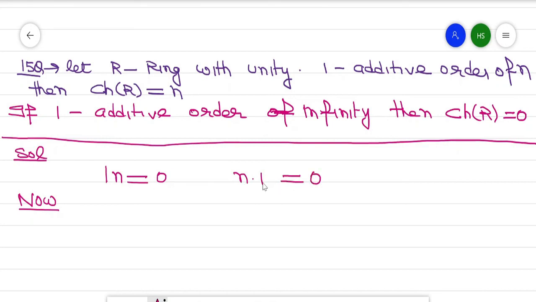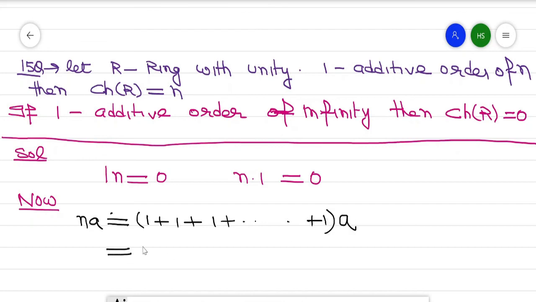Now this n into a, what is n? n is an integer, and this n can be written as 1 plus 1 plus 1 plus 1 and so on up to n times, because n is some positive integer, into a.